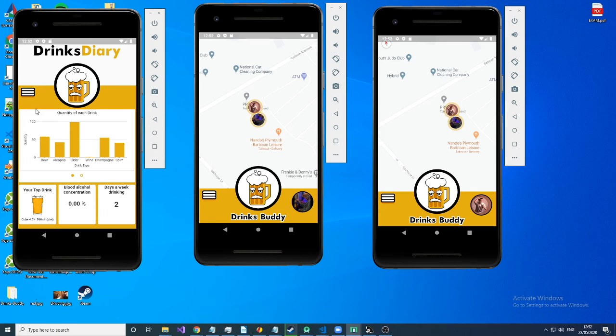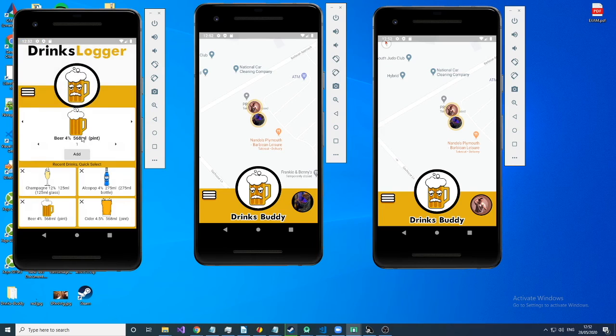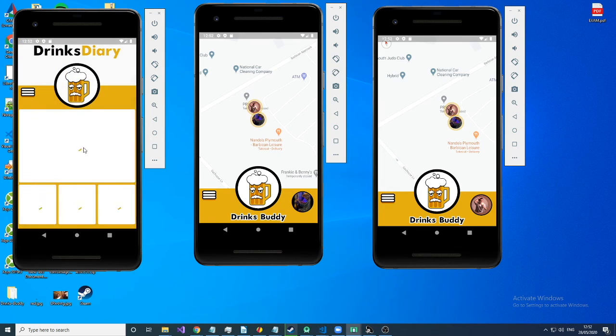Now this blood alcohol concentration, if we just focus on that, if we just go back to the drinks logger quickly and assign ourselves a wine, a VK, and maybe a glass of champagne. Now if we were to go back to the drinks diary, this blood alcohol content has updated with a time frame underneath it saying how many hours left till the blood re-reaches 0%.